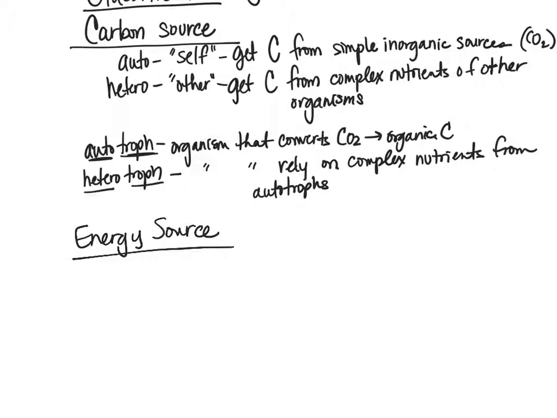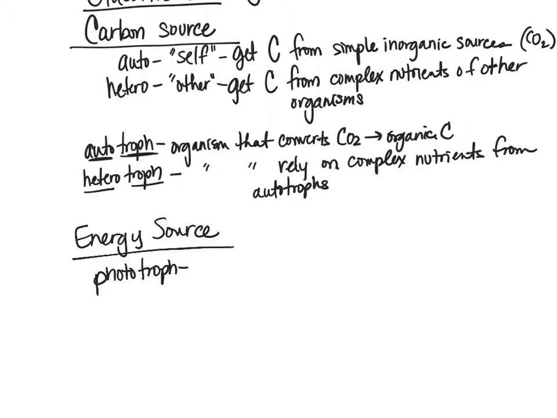And when we talk about energy source, what we're talking about is the two different prefix terms called photo and chemo. So again, we're going to use troph as in nourishment, so getting their energy nourishment or their energy source. So the first one is phototroph.